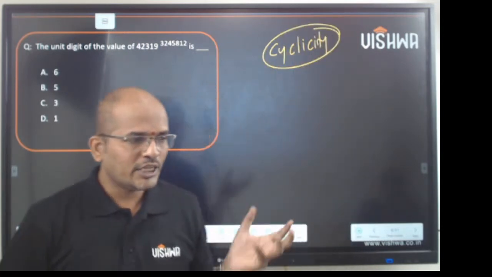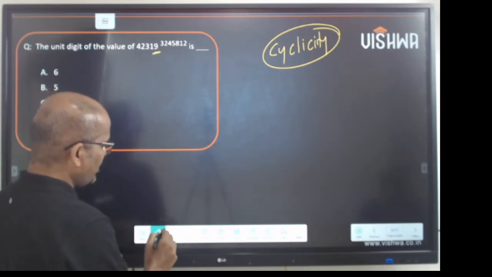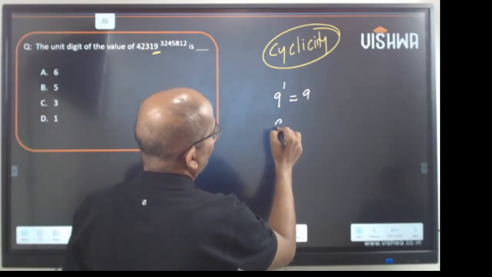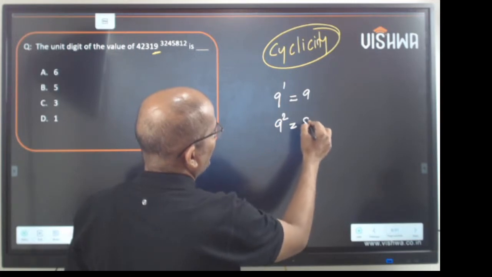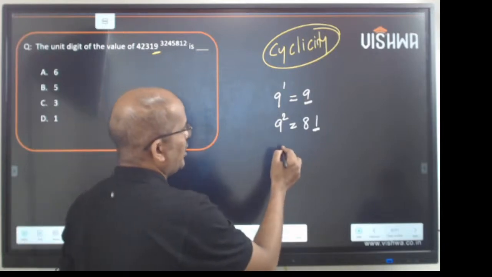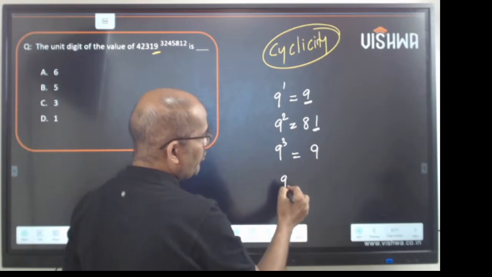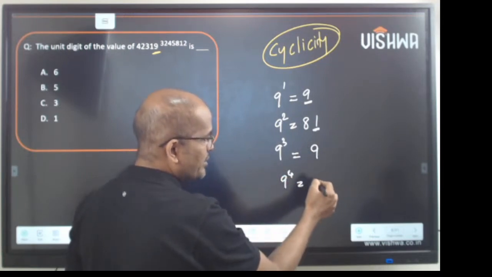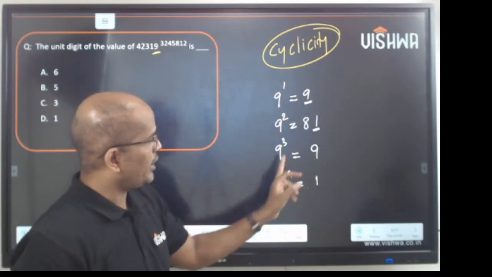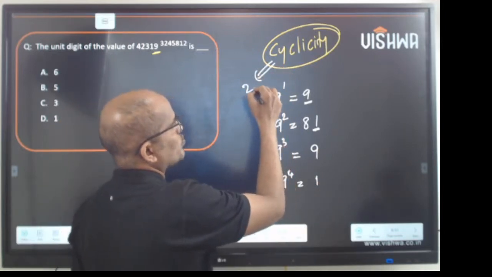Now, what do you mean by that? In this question, we have the digit 9. What is 9 power 1? 9 power 1 is 9. 9 power 2 is 81. I want the units place only. 9 cube is 1 times 9, which gives 9 again. So 9 power 4 will be 9 times 9, which is again 1. So 9 power 1 is 9, 9 square is 1, 9 cube is 9, 9 power 4 is 1. So we have a cyclicity of 2 for 9.